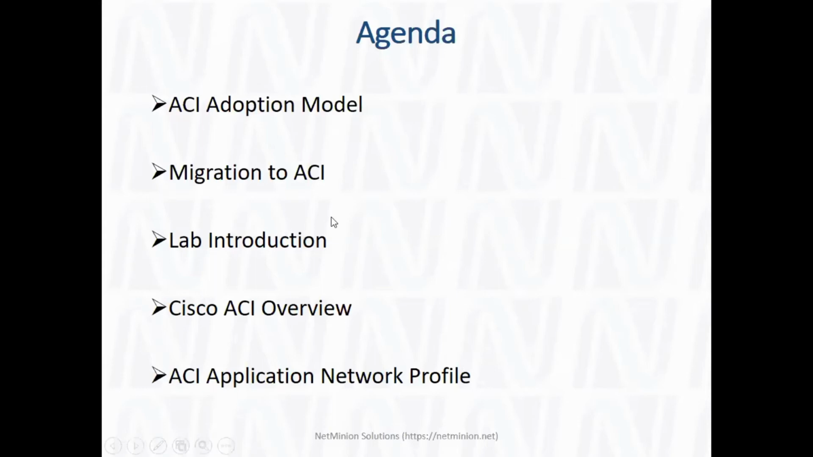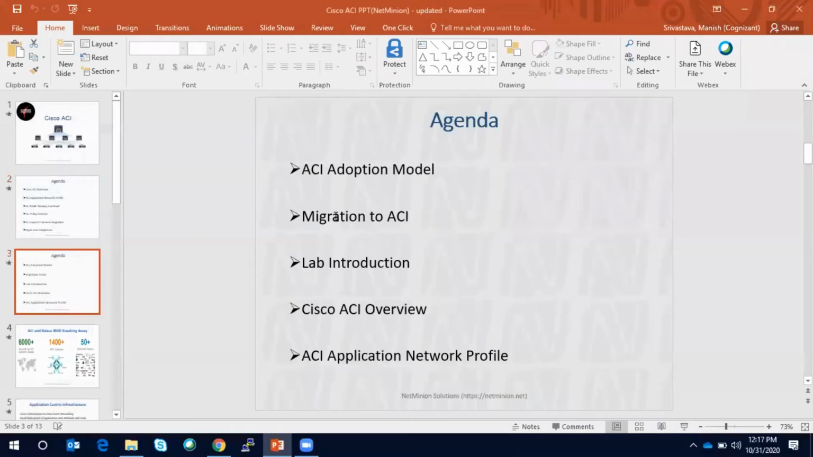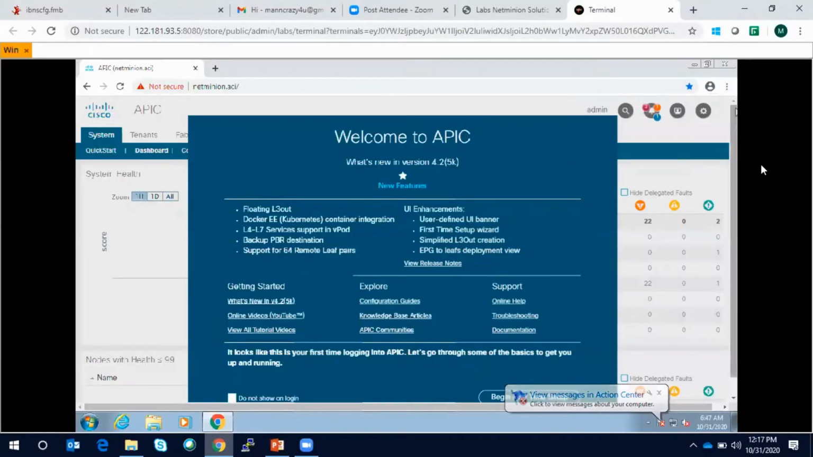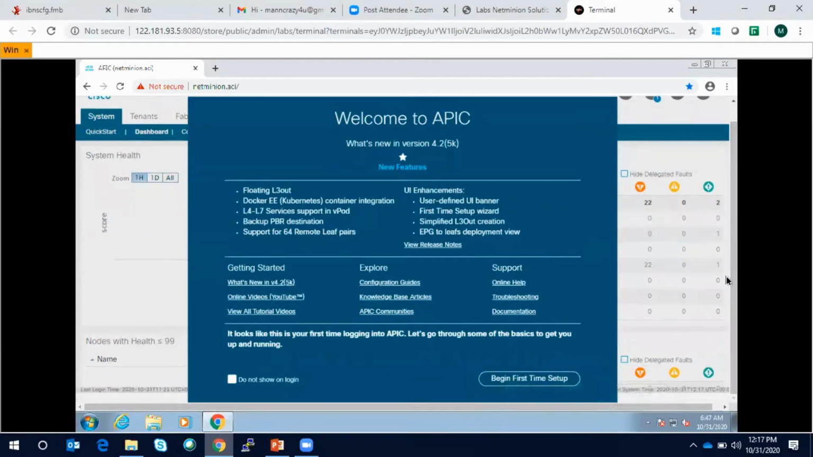So let me show you the lab. Basically, this is the ACI simulator which we have installed on the ESXi server. So you can say it's kind of a virtual machine. So this we will be using in our lab actually. So I have logged in, and I say begin first time setup.